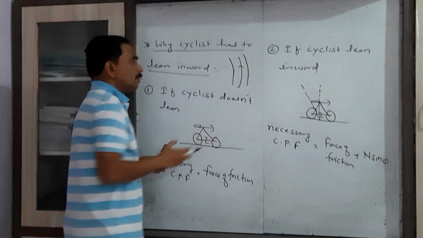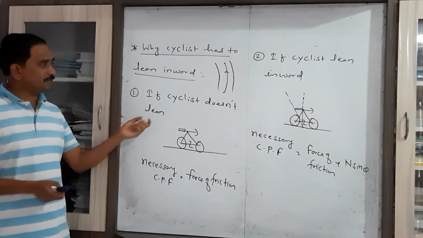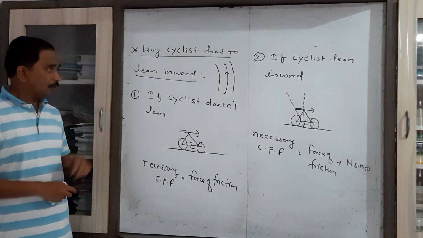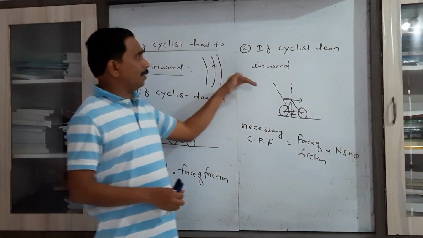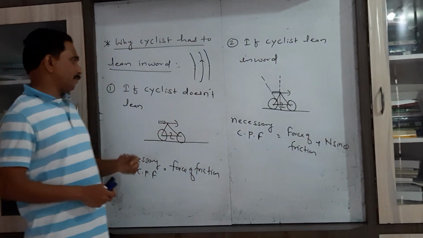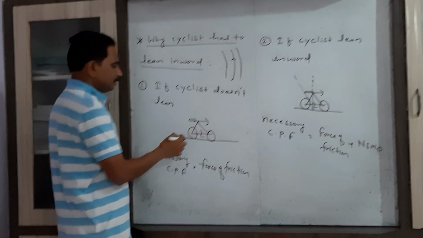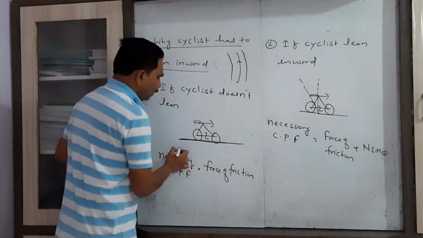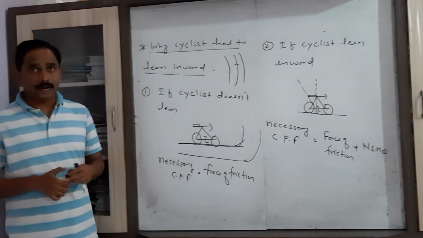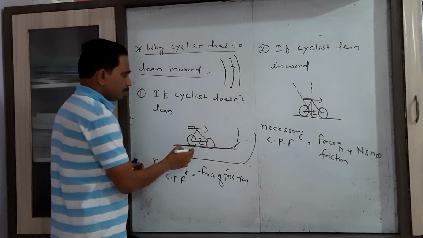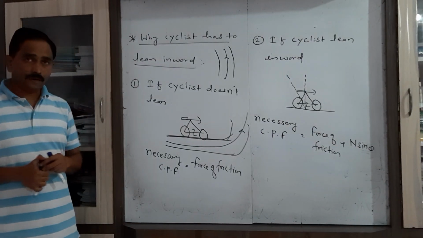while moving along a curved road? So in order to explain this question, again we consider two conditions. What happens if the cyclist doesn't lean inward, and what happens if the cyclist leans inward? So consider the first case. Consider a cyclist moving along this curved road, and while moving along the curved road, if the cyclist doesn't lean, then what happens?